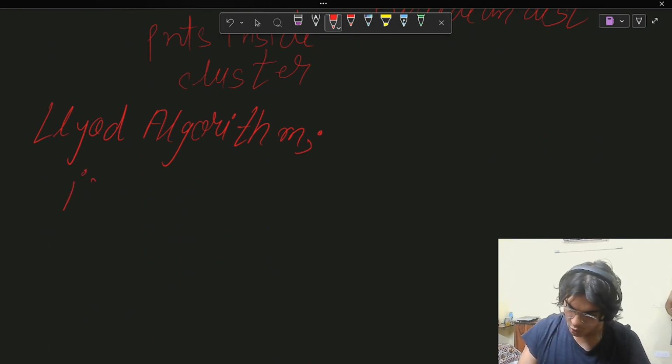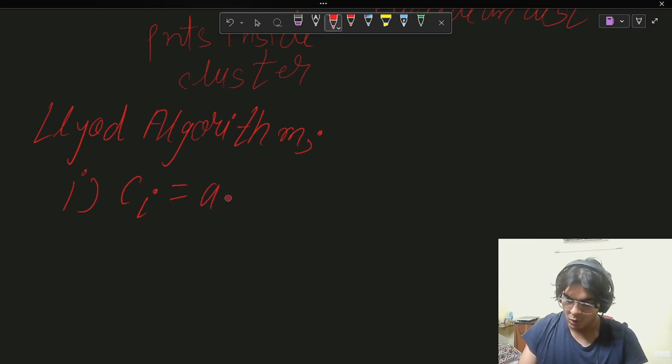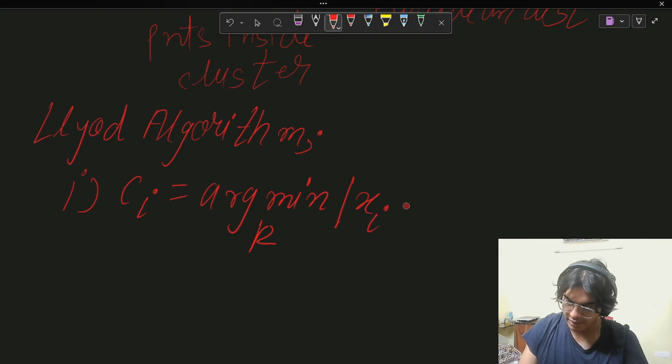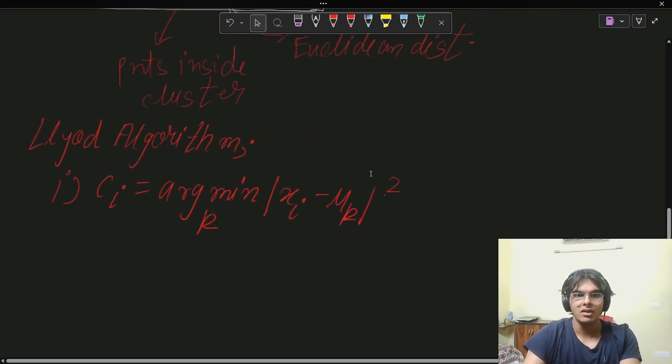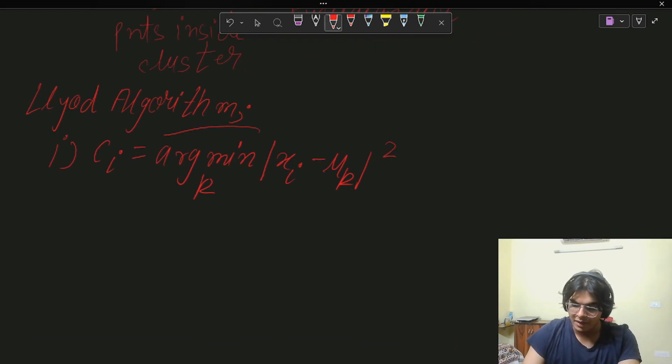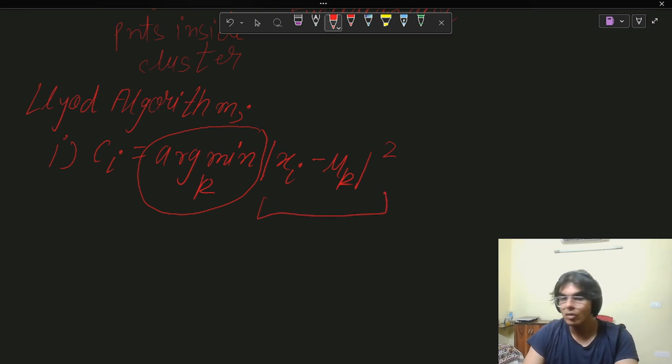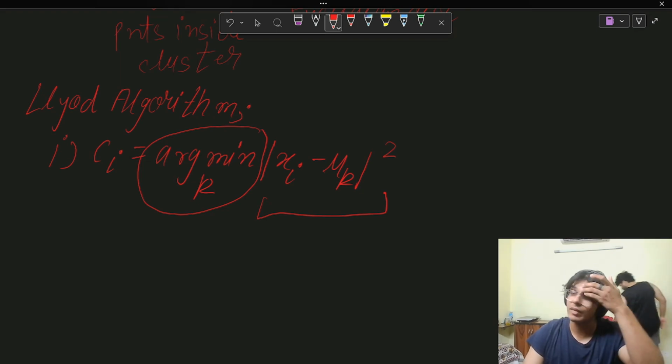First of all, the Lloyd algorithm is saying that whenever we are assigning clusters, I am going to take the minimum value so that my point gets inside the nearest cluster. What does this mean? I'll tell you. First of all, this argmin value. Argmin basically means that we calculate these distances, and whatever is the minimum value for these distances, we take that. Now, take that where? This is very important.